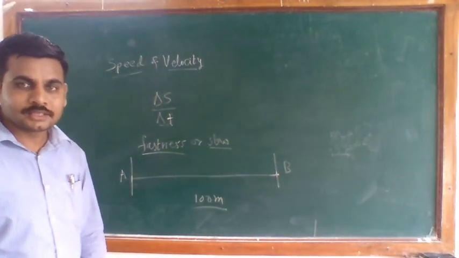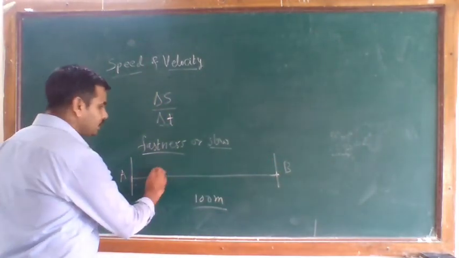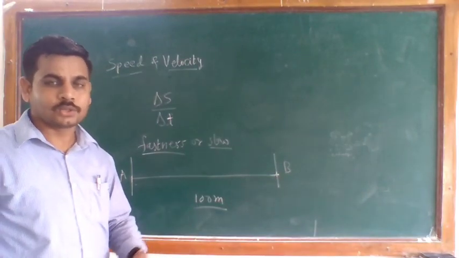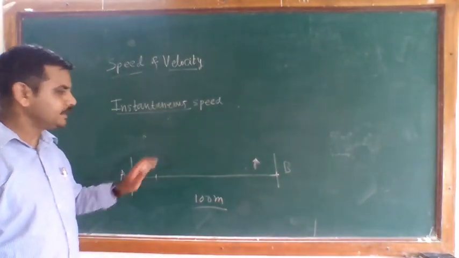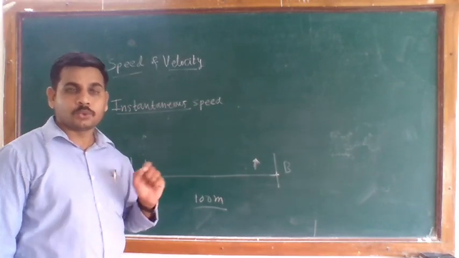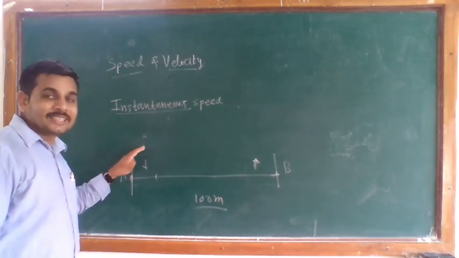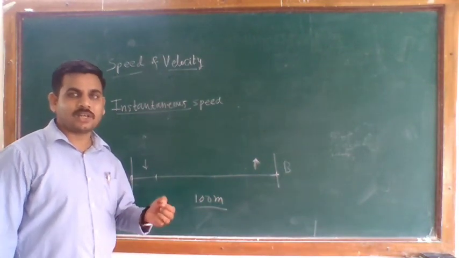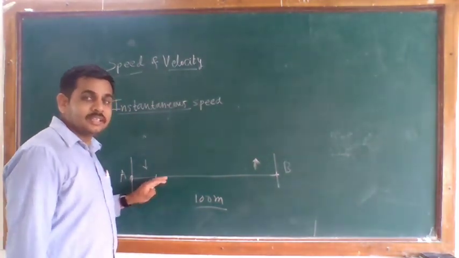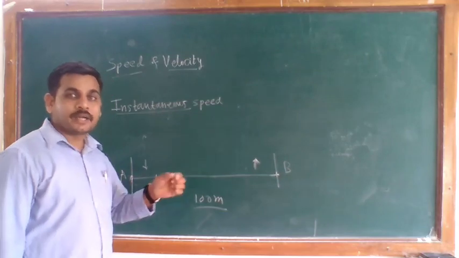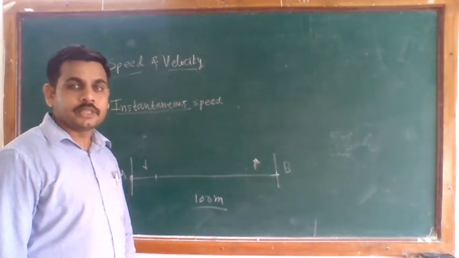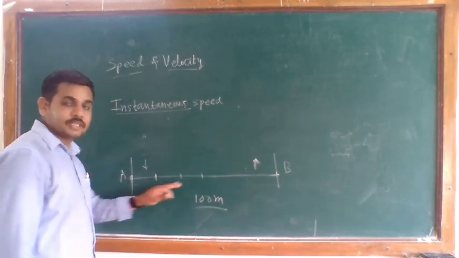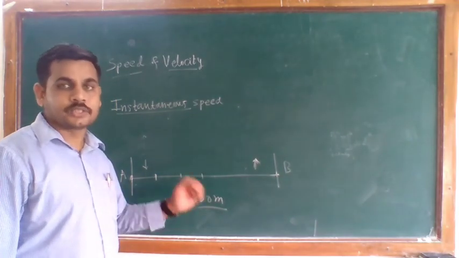But we are not considering how this athlete goes very fast or very slow. Here in this example, during this motion, the fastness or slowness of any object, or in this race the athletes, their fastness and slowness varies with time, it changes from instant to instant.